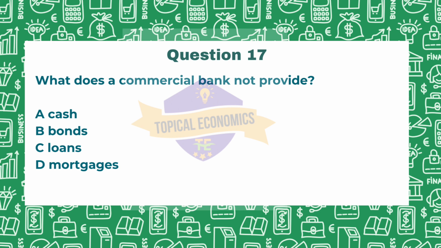Let us still evaluate option C and D as well. Option C is commercial banks provide various types of loans like personal loan, business loan, auto loan. So again, this is not the answer. And option D, mortgages. Commercial banks commonly offer mortgages to help individuals finance home purchases. So the answer for this question is option B, that is bonds, as bonds are not a primary service provided by commercial banks.